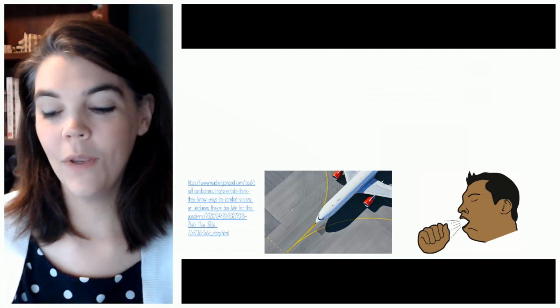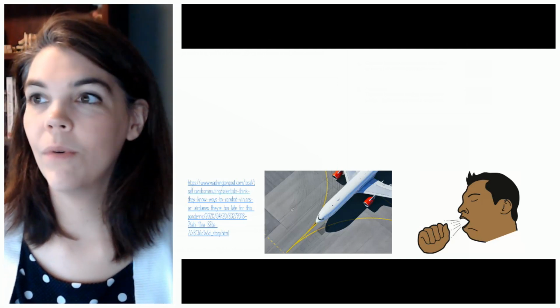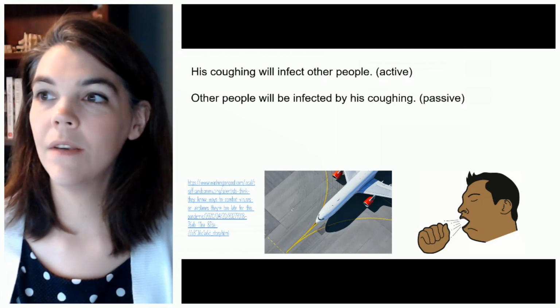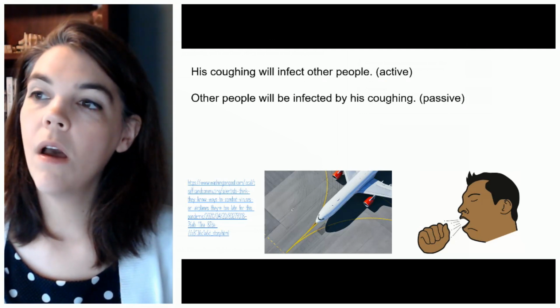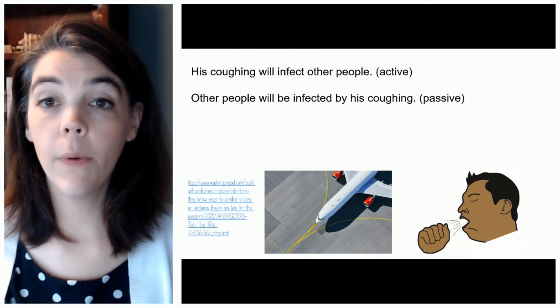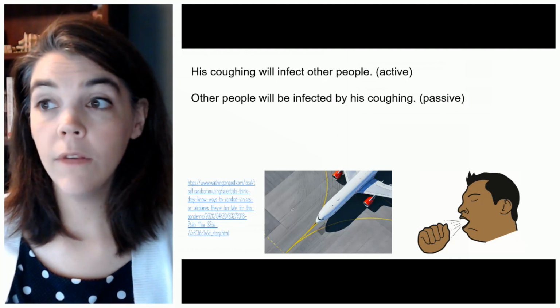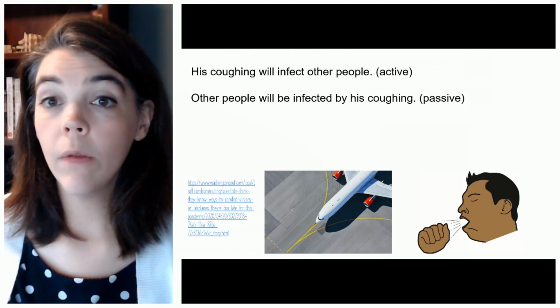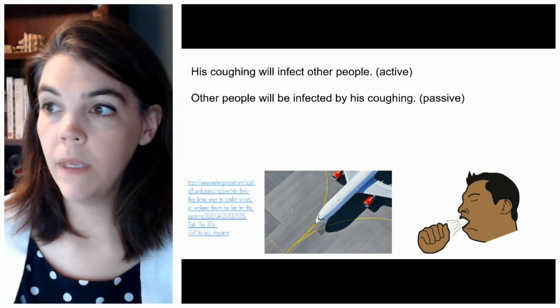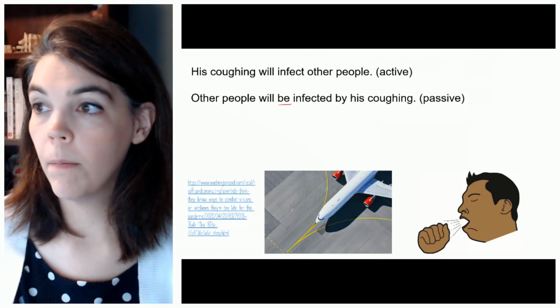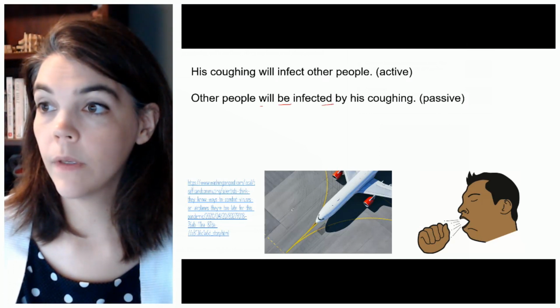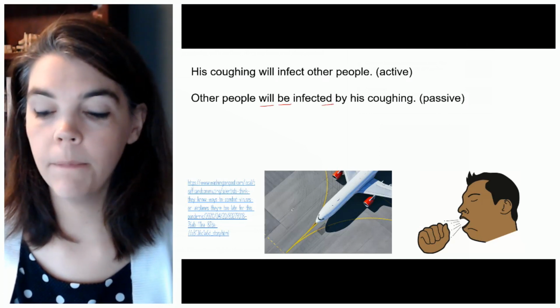All right, so here's how I'm going to write this. His coughing will infect other people, so I chose to use will. If I want to use passive, I'm going to say other people will be infected by his coughing. So that's all part of it, okay?